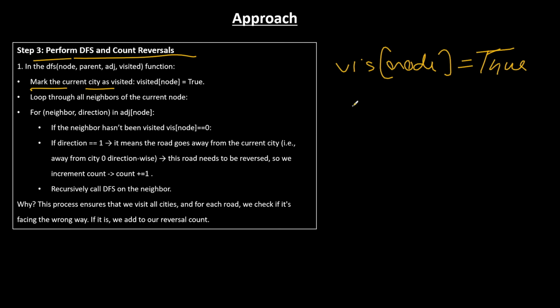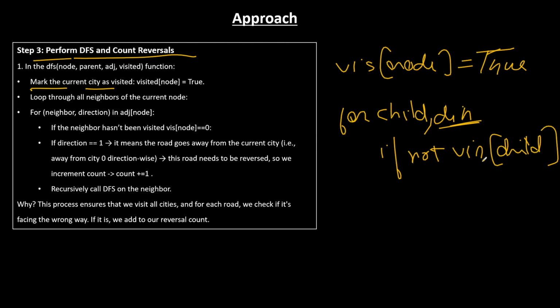Then what do we do? We go for a for loop over the children of the particular node. We could use the variables child comma direction, which means 0 or 1. If the child is not visited, we check if the direction is equal to 1 or not.